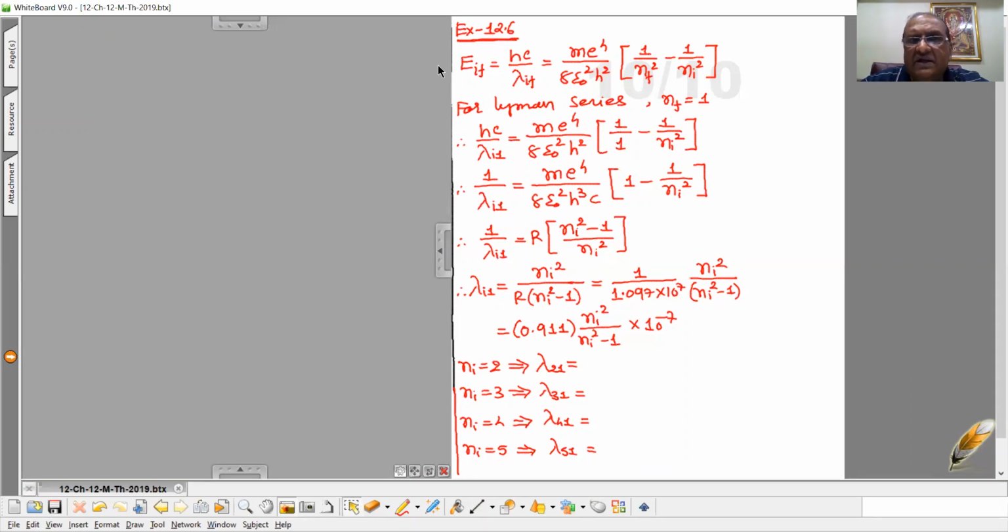So that is EIF, and that is equal to hc upon lambda IF, and that is equal to me4 upon 8 epsilon 0 square h square into 1 upon nf square minus 1 upon ni square.